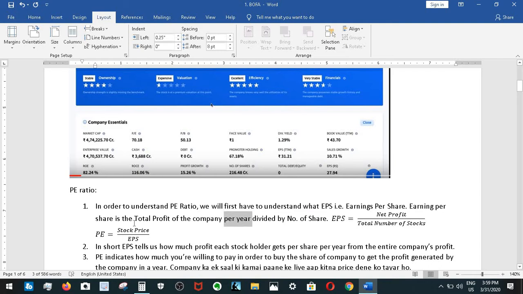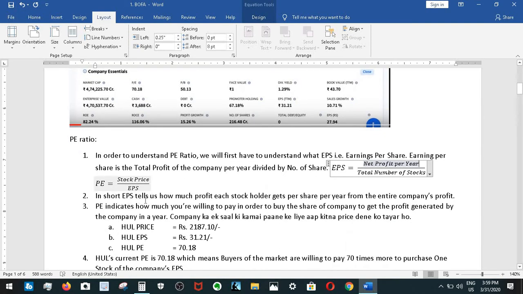This is very important: the net profit of the company per year divided by the total number of stocks. So in short, EPS tells us how much profit each stockholder gets per share per year from the entire company's profit.